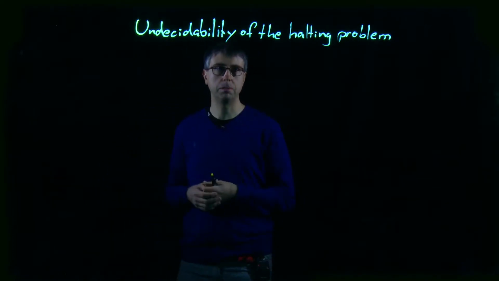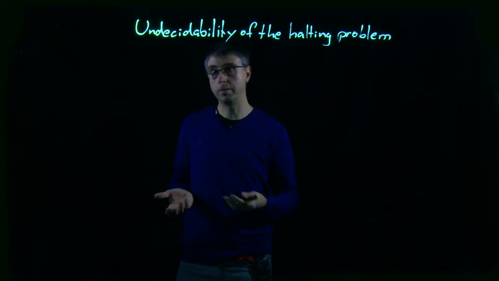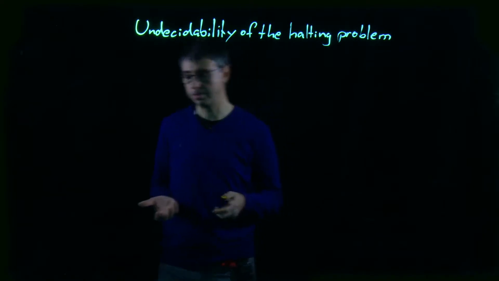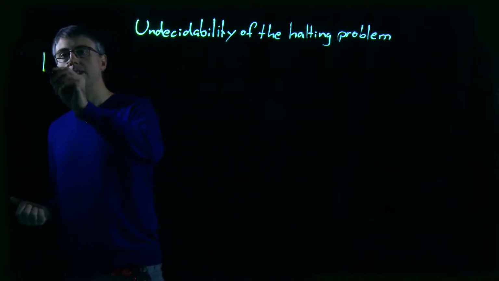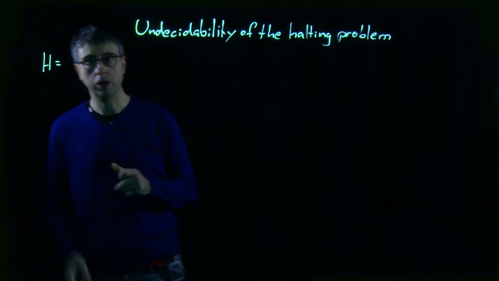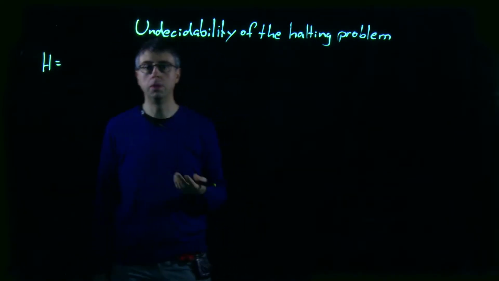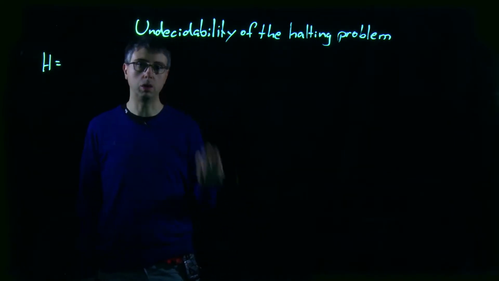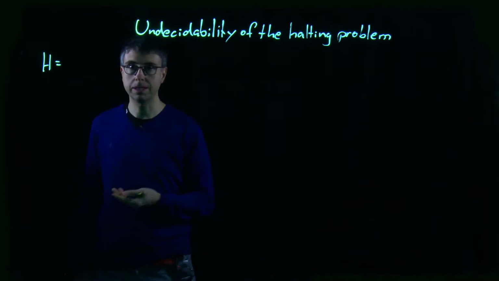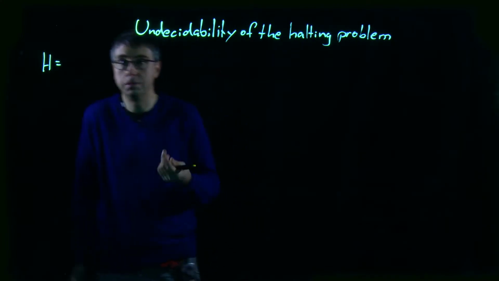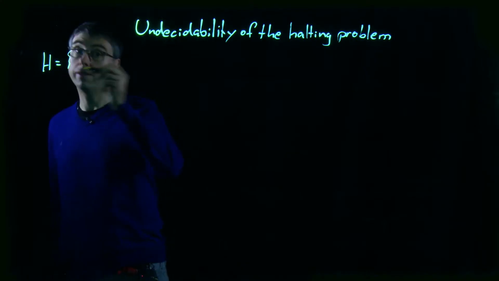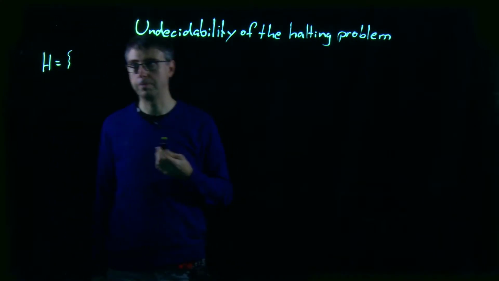Actually, undecidability of the halting problem is: you have a program, you want to know whether it will terminate or not. So this is actually what we are going to look at, and we'll show that this one is undecidable as well. And the result is that there's no hope for a general tool that will always tell us whether our programs halt or not. It's simply impossible. However, for special cases it might work.